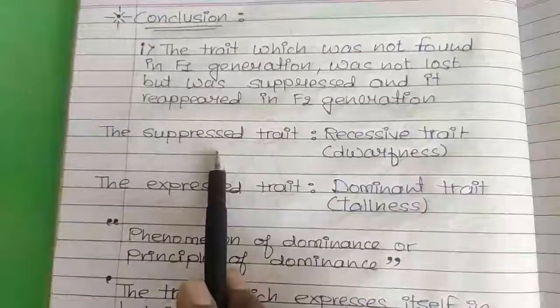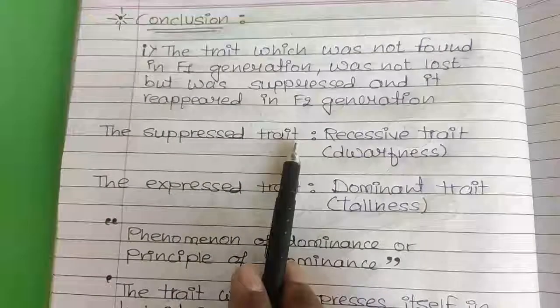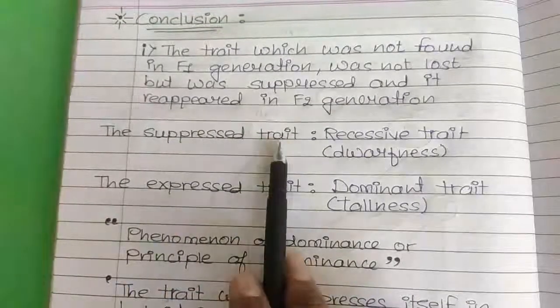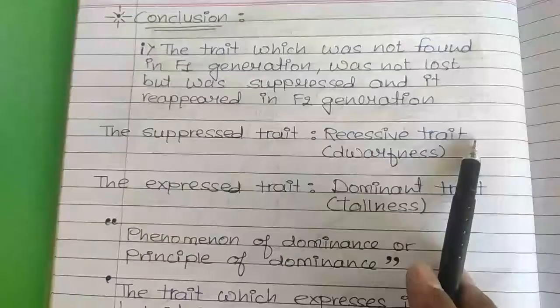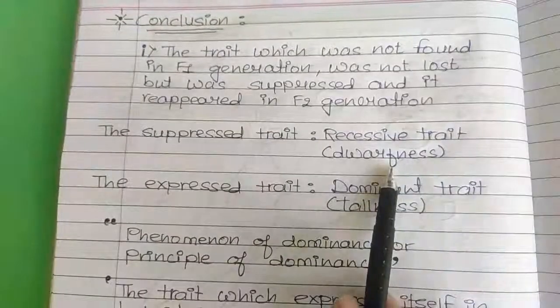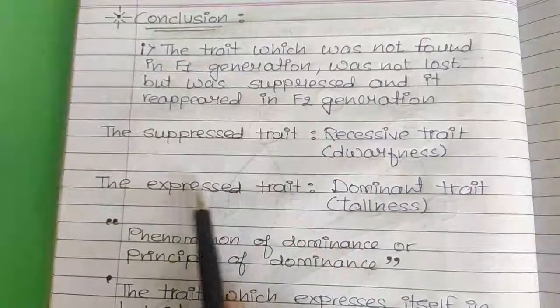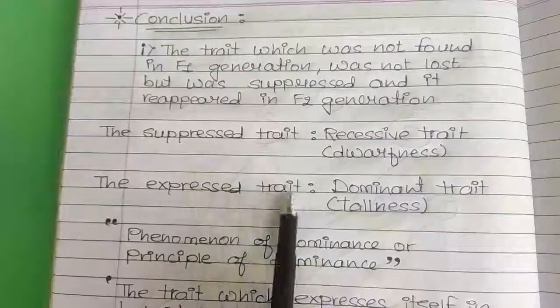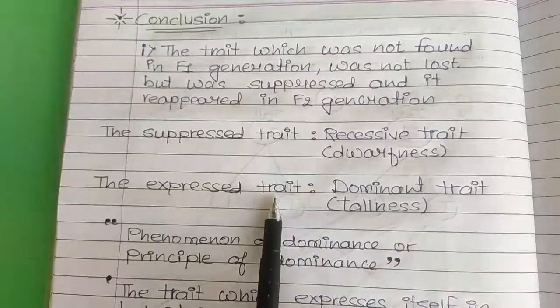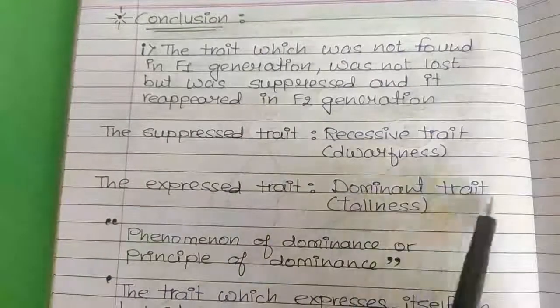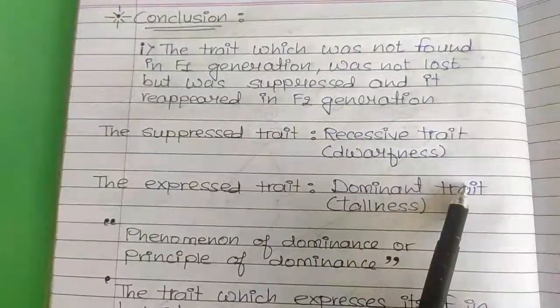Clear? So two types of the traits are there. Suppressed trait, he has termed this suppressed trait as recessive one, that was denoting the dwarfness, and expressed trait, that expressed trait was of tallness and he denotes it as dominating trait.